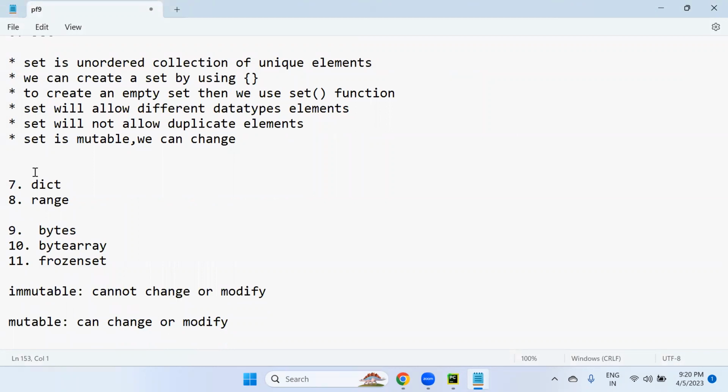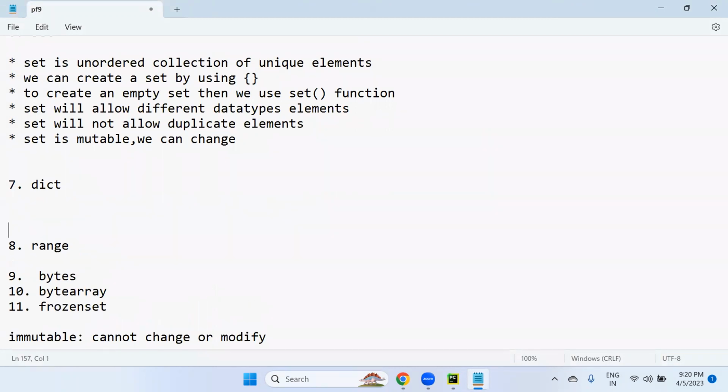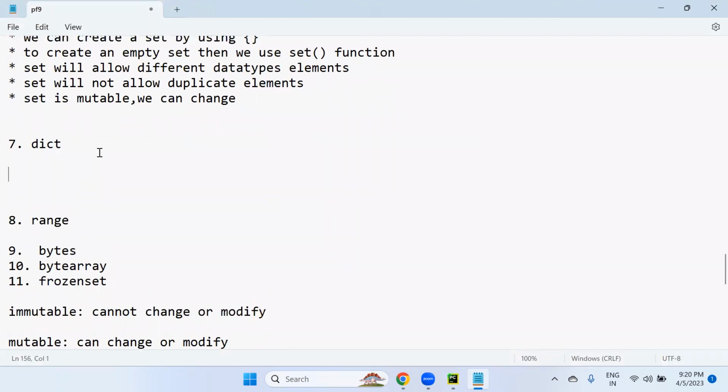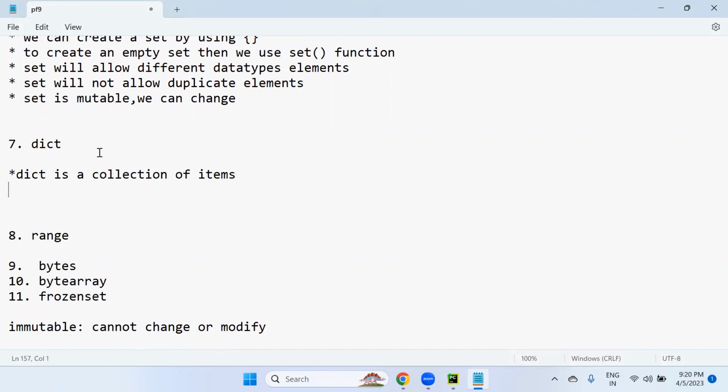Next, I'm talking about dictionary, dict. In Python, what is a dictionary? Point number one: dict means dictionary. In Python, dict always represents a dictionary only. Dict is a collection of items.